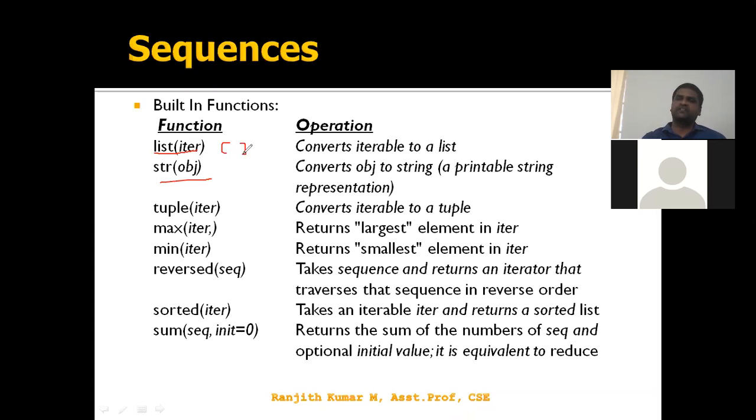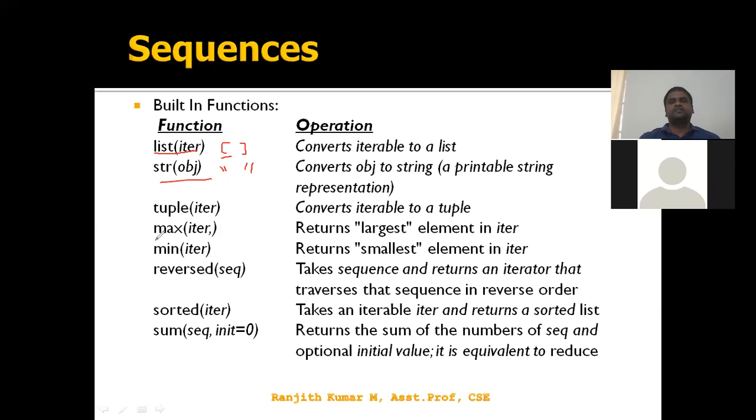Within braces we can write 1, 2, 3, 4, 5. We can also write a list of 1, 2, 3, 4, 5. So there are two ways. Even a string, whatever content we put under double quotes, is treated as a string. And a tuple is the same as a list, but it is immutable.